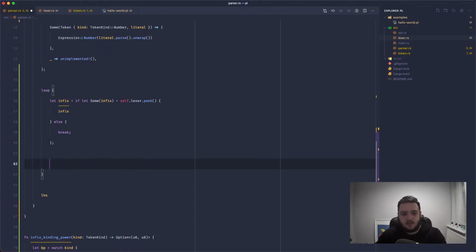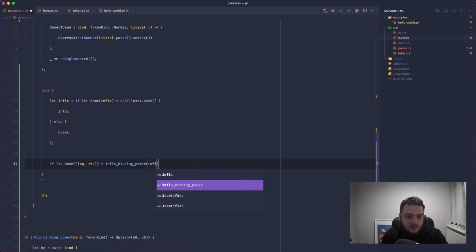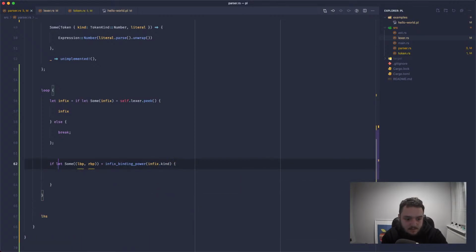Cool. So inside of the loop now, we need to get the binding power. Yeah, we need to get the binding power, but we could be returning none. So we'll have to use if let some, and then we've got a tuple. So we've got the LBP and the right BP equal infix binding power for the infix kind.